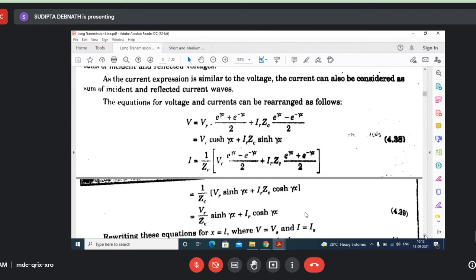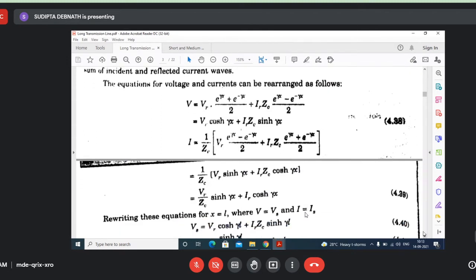Now, rewriting these equations: if we consider x equal to 0, then V equals VR. If we consider x equal to L, then V equals Vs. So substituting x equal to L, we can find out the sending end voltage.